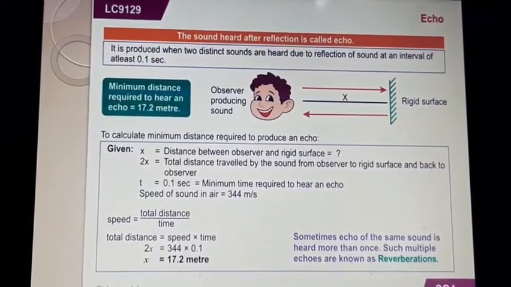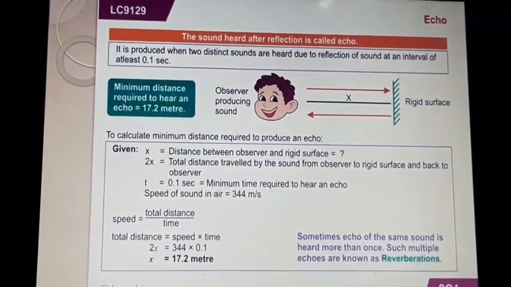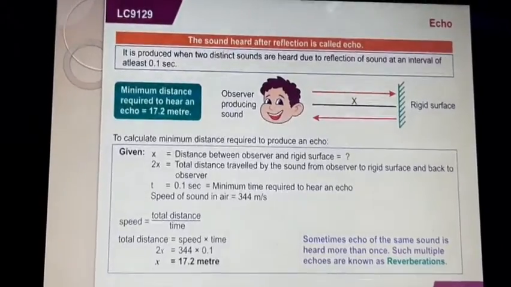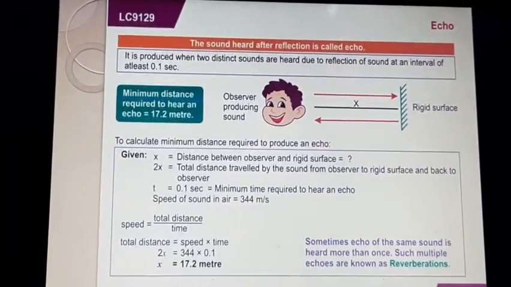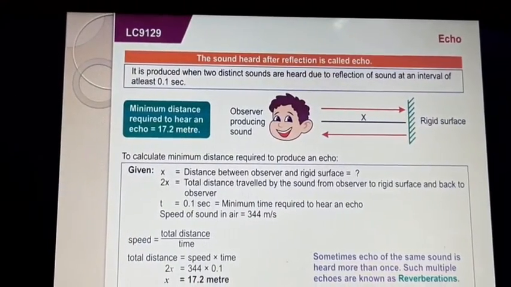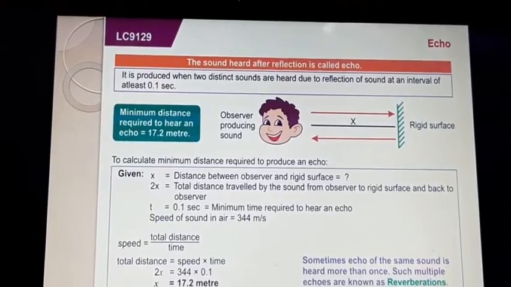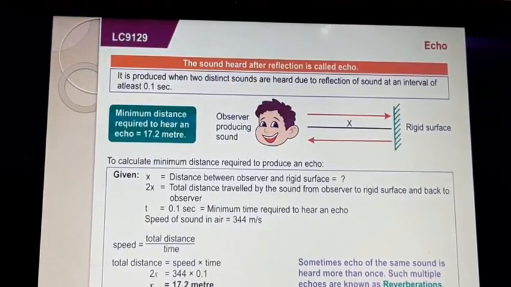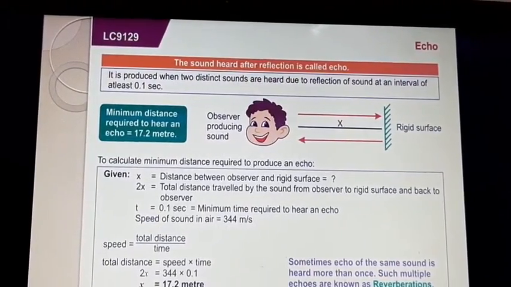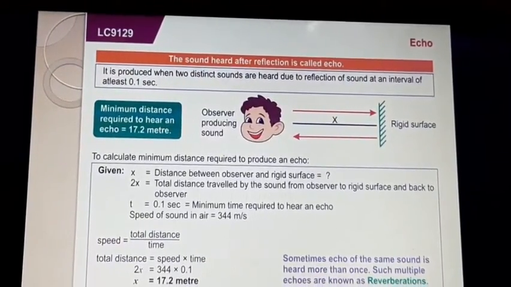You can take the speed of sound in air as 344 meter per second, as in this example, and the persisting time of echo is minimum 0.1 second. So speed is equal to total distance upon time, and after calculating, x is equal to 17.2 meter. Or if we take speed 340 meter per second, you may get x is equal to 17 meter.